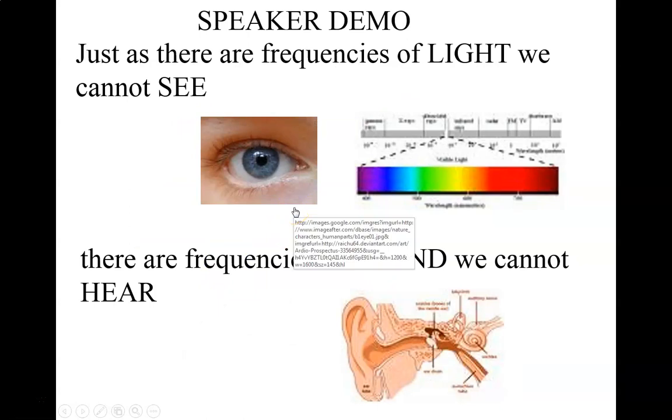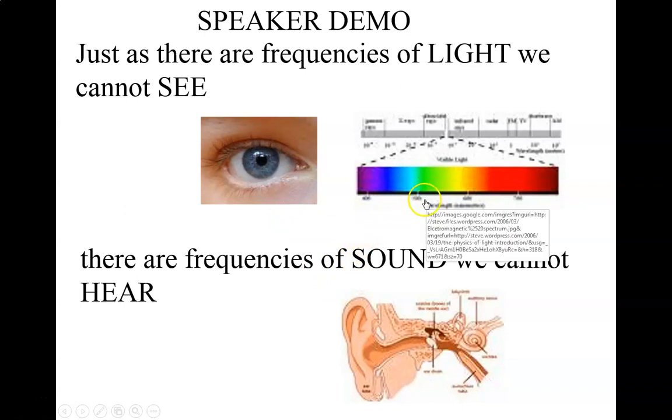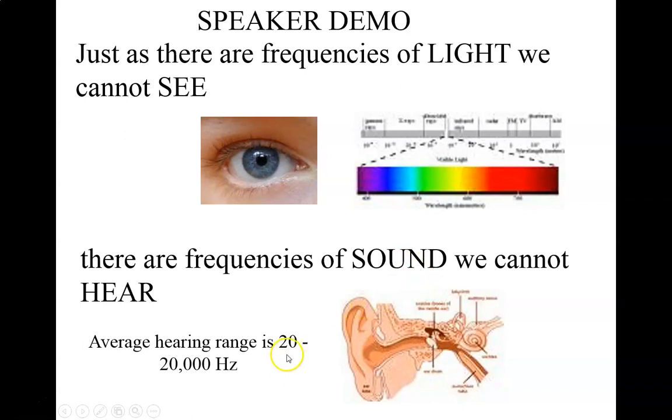And just as there are frequencies of light that we cannot see, for example, we can't see infrared or ultraviolet light, there are frequencies of sound that we can't hear. We can hear typically between the range of 20 hertz to 20,000 hertz. If you listen to loud music or as you age, your hearing decreases, and typically decreases in this high frequency range, and you lose it. Just because of my age, I can only hear to about 16,000 hertz, but many kids can hear 19, 20,000, that sort of thing.